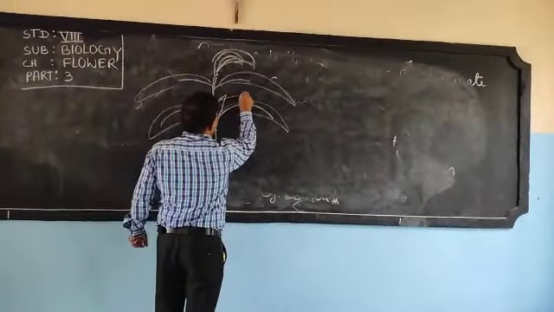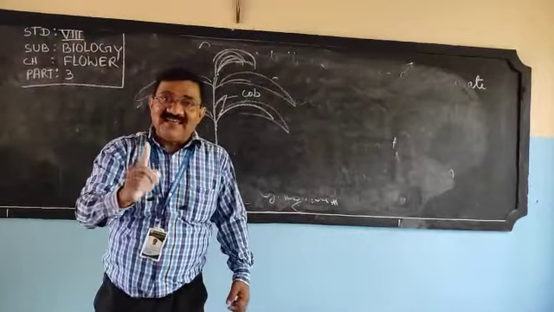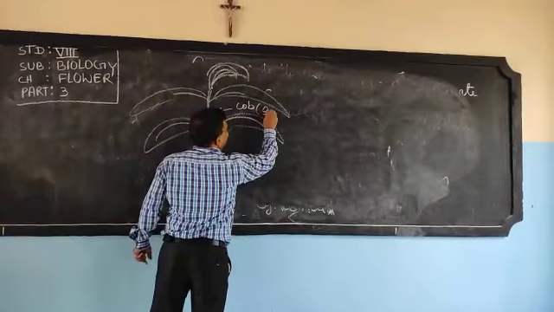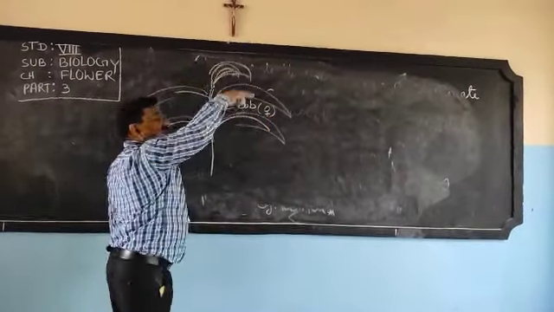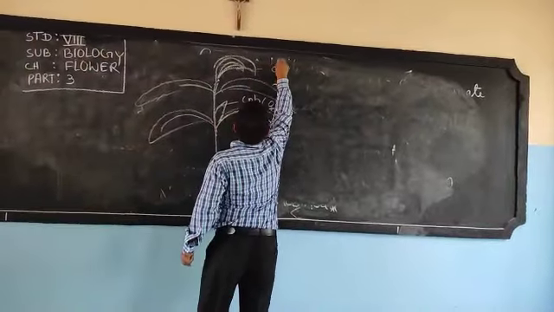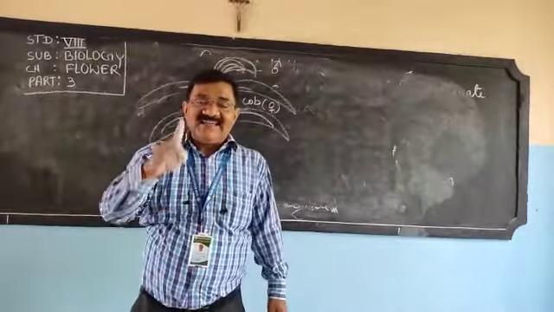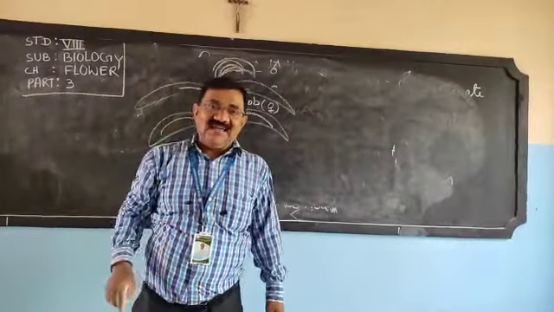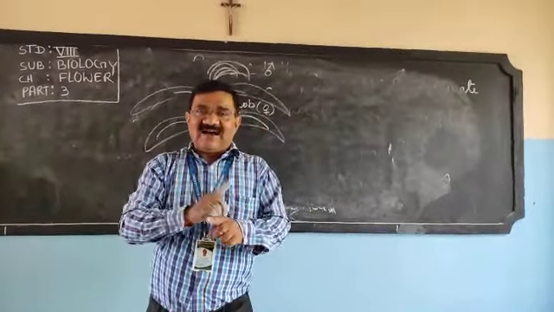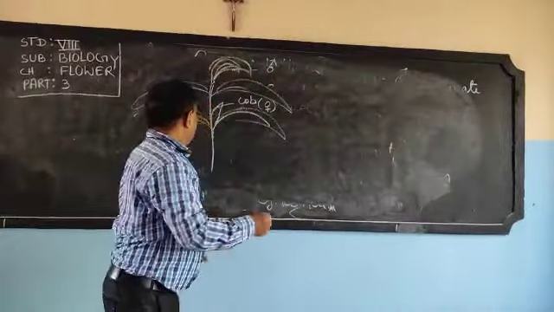And that makai is the cob. Very interesting to know that the cob is the female flower, the female part, and the upper part is the male flower. So male and female flowers are both borne on the same plant. If male and female flowers are borne on the same plant and the flowers are different, it is called monoecious. The example is the maize plant.